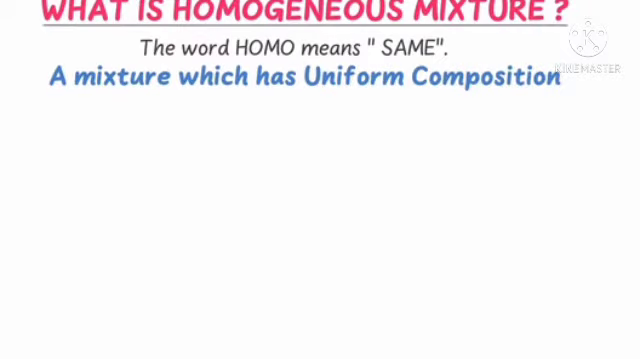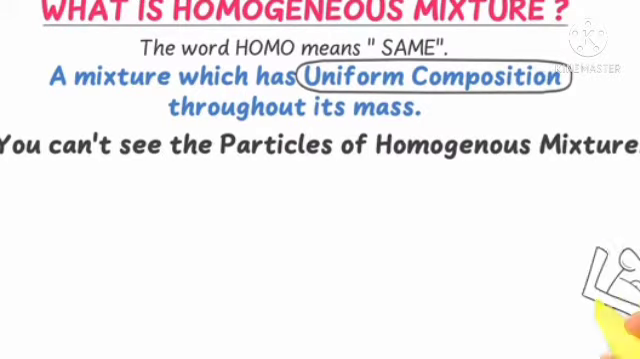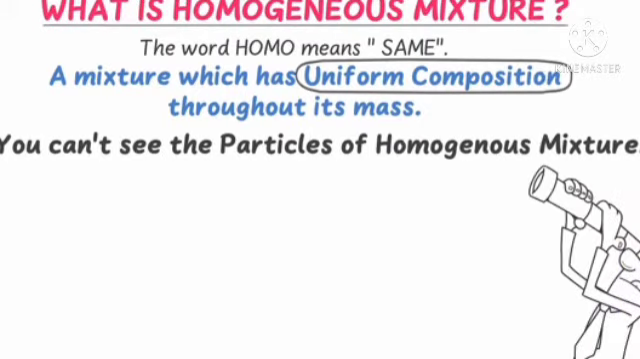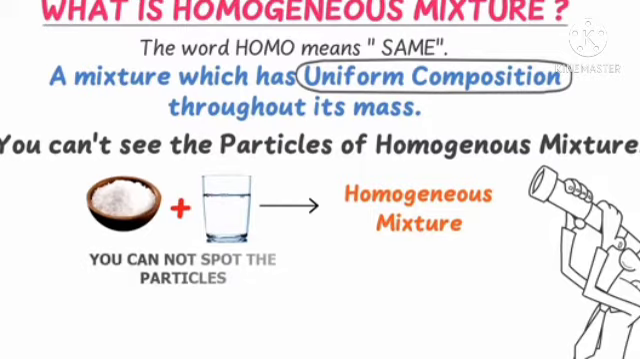What is a homogeneous mixture? The word homo means same. A mixture which has uniform composition throughout its mass is called a homogeneous mixture. Uniform composition. You can't see the particles of a homogeneous mixture. For example, we take a glass of water and pour in one tablespoon of salt. That is a homogeneous mixture. After mixing, we couldn't find the salt in the water. That is called a homogeneous mixture.